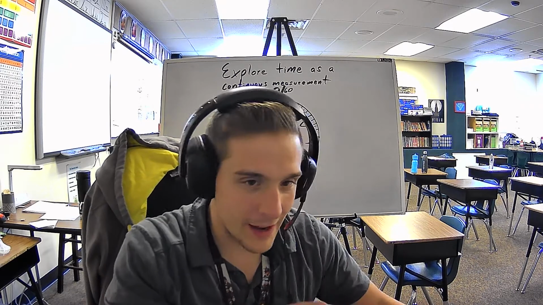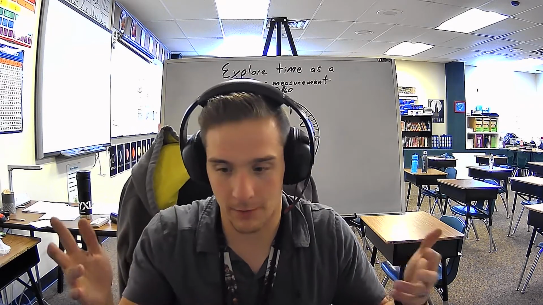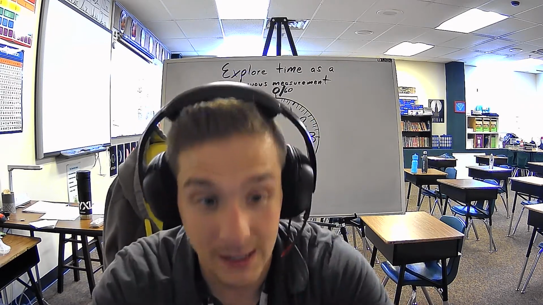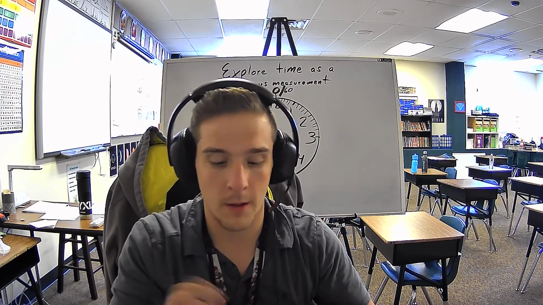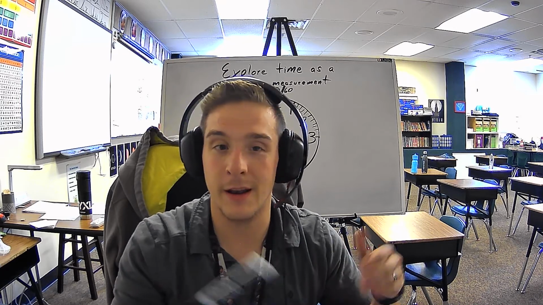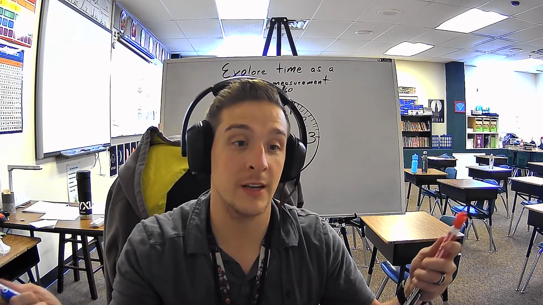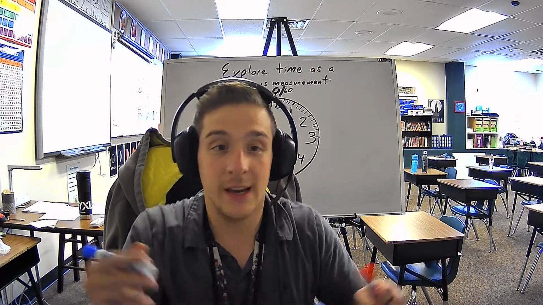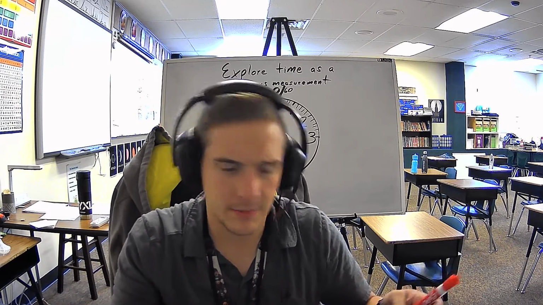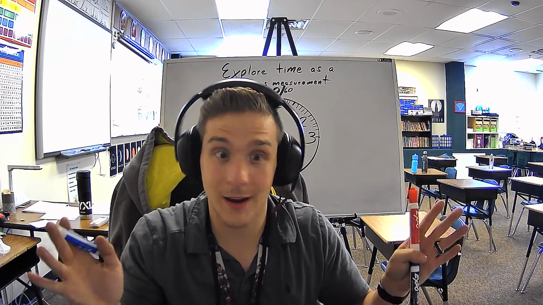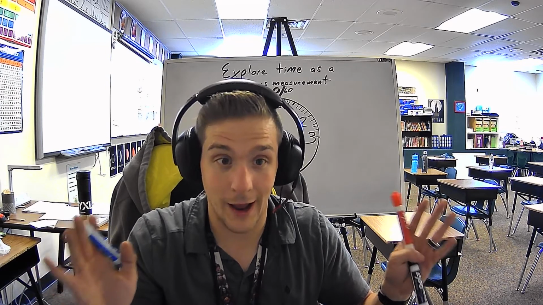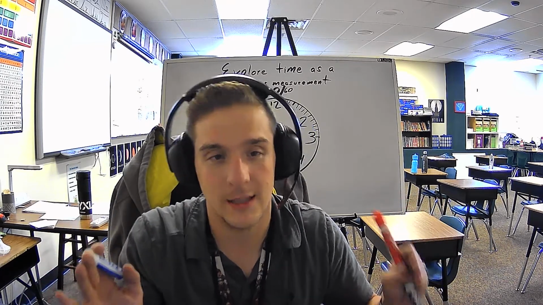But I just want to kind of give some examples of how time can be helpful to us. It can tell us how fast somebody is going, who's faster, who's slower, if something's getting done in an effective amount of time. As a teacher, I can give expectations and say, get this done in 10 seconds. If I say get this done in 5 minutes, you've got some time to get it completed. But if I say 5 seconds, you're like, I got to get this done fast because I only have 5 seconds. That's a lot less time.